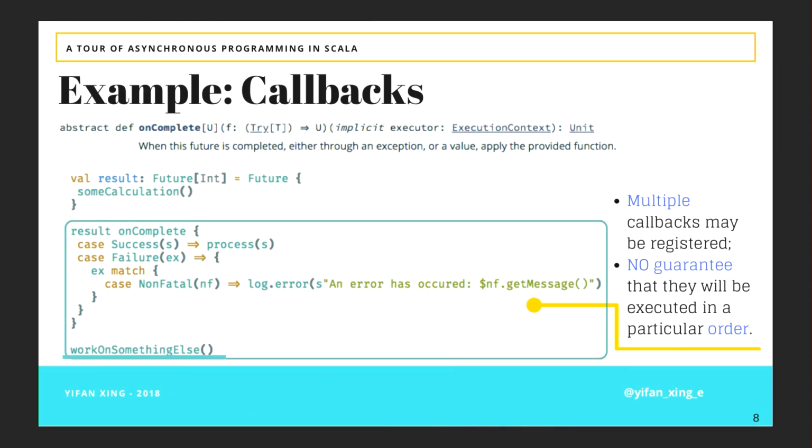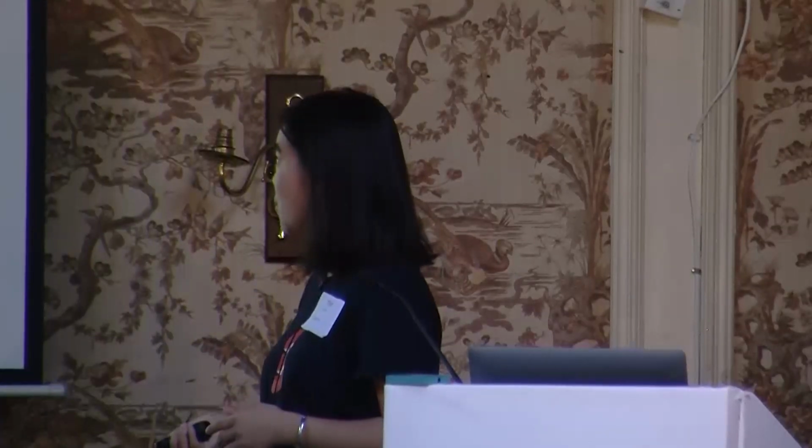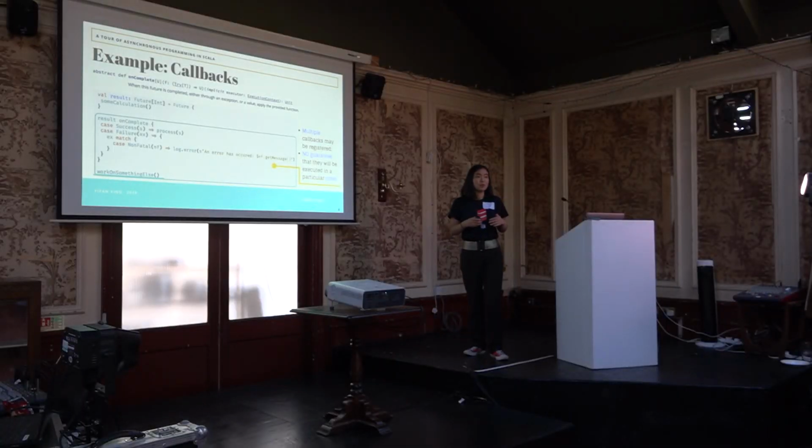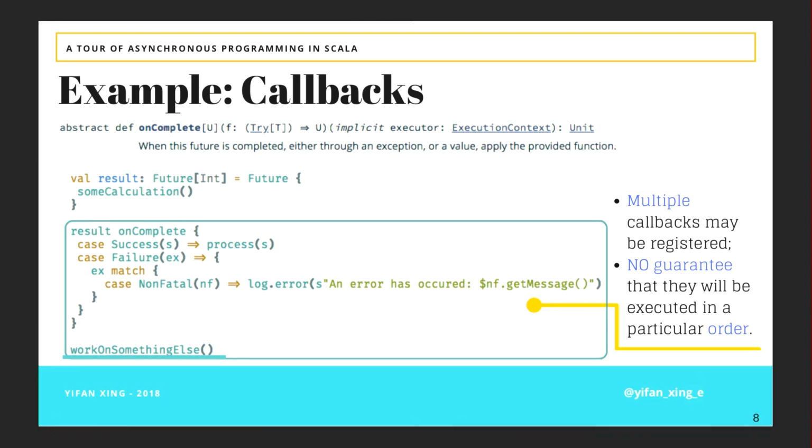And then you can specify, in the case of a success, I'm going to do something, for example, process the results. And then in the case of a failure, you can say, I'm going to log it, or I'm going to return it, do whatever you need. This will allow you to register callbacks. You can call onComplete on the same future multiple times. However, there's no guarantee that the callbacks will be called in the same order as you wrote them down. So your callbacks will be triggered once your future is completed.